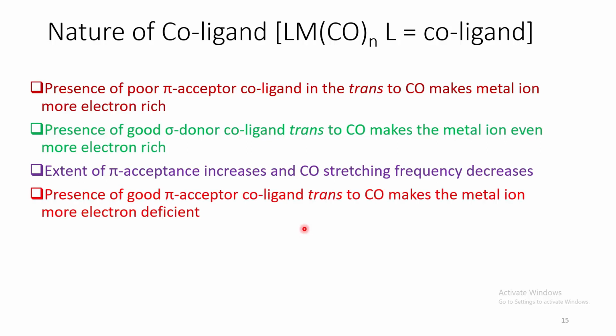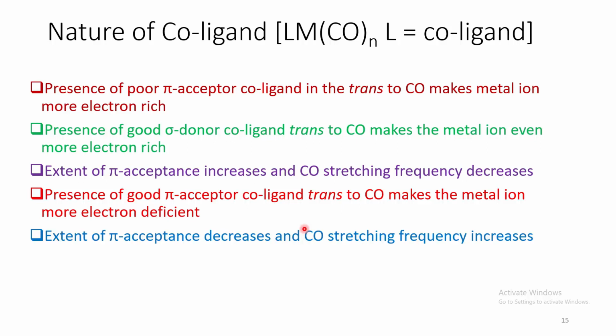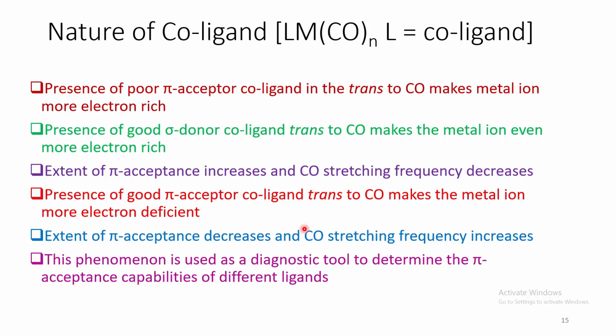Whereas, the presence of a good pi acceptor co-ligand makes the metal more electron deficient. That reduces the extent of pi acceptance and carbonyl stretching frequency increases. This phenomenon is used as a diagnostic tool to determine pi acceptance capabilities of different ligands. If the co-ligand is a poor pi acceptor, that will result in lower carbonyl stretching frequency, whereas if the ligand is a strong pi acceptor, then the carbonyl stretching frequency will increase.